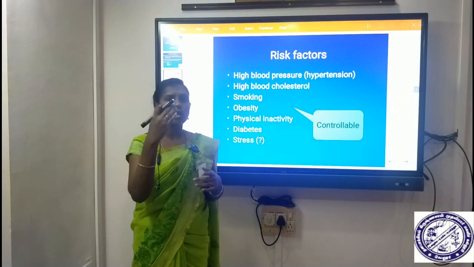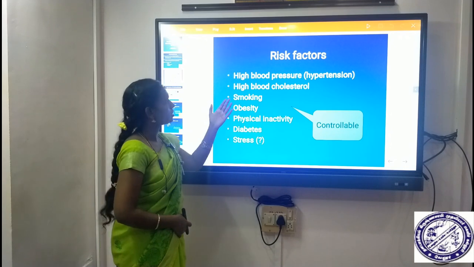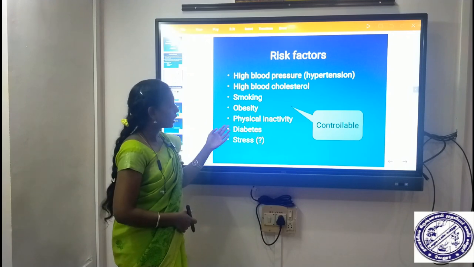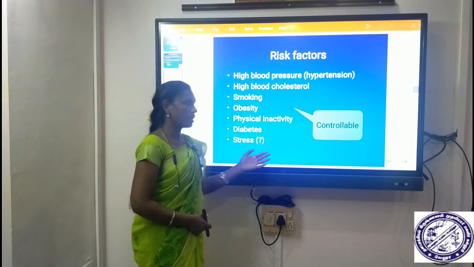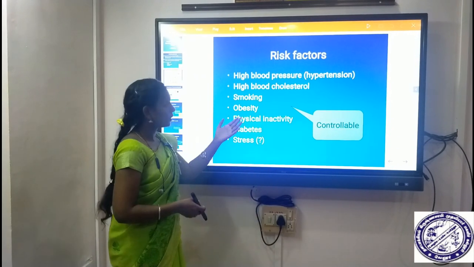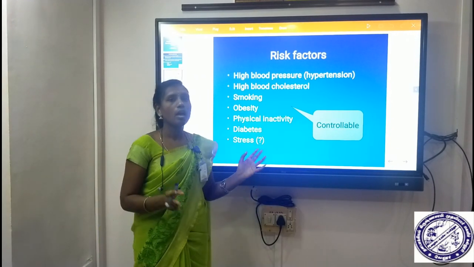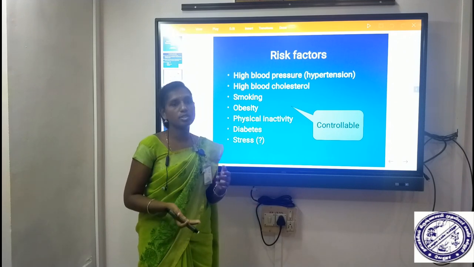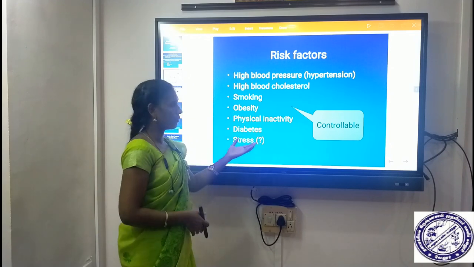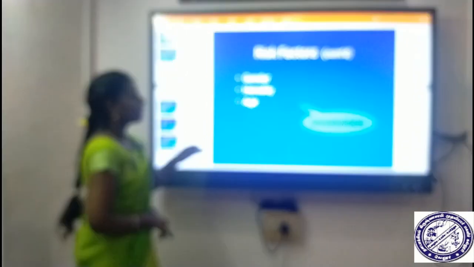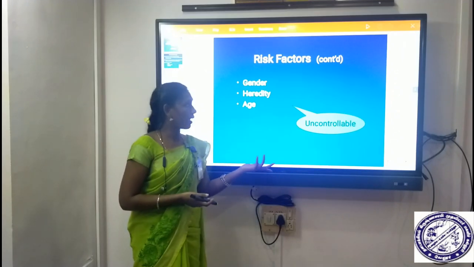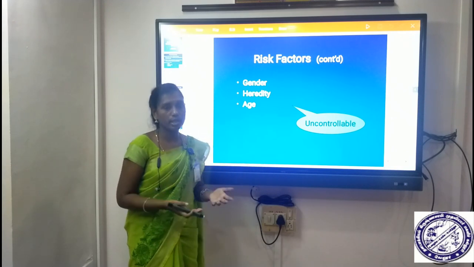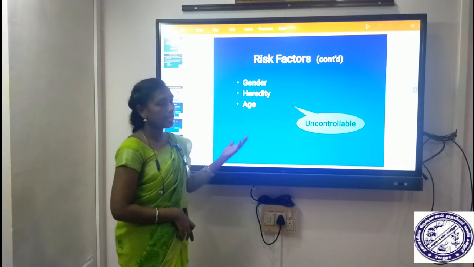And risk factors. What are the risk factors in arterial disease? High blood pressure, hypertension, high blood cholesterol, smoking, obesity, physical inactivity, diabetes and stress. These are controllable, because for hypertension, high blood cholesterol and obesity we can follow a diet and take some medications. So these are the controllable risk factors. And these are the uncontrollable risk factors: gender, heredity and age. We cannot change these with our lifestyle pattern.